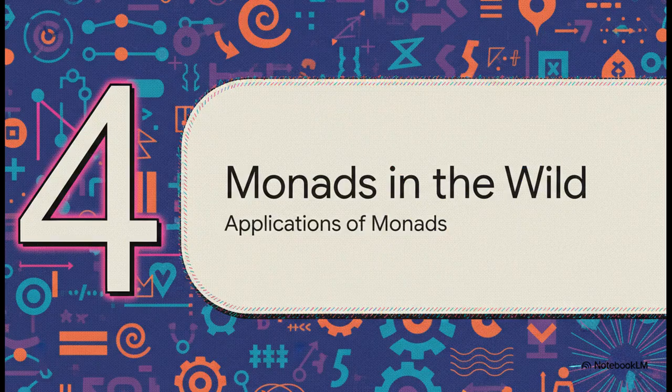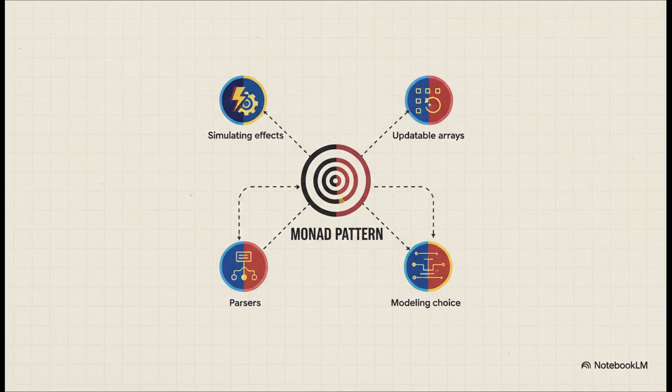Now, you might be thinking, okay, that's a neat trick for a toy example, but this pattern for taming complexity is absolutely everywhere in modern programming. Once you know what you're looking for, you start seeing it all over the place. This pattern is the secret sauce behind a ton of powerful tools. It's used to manage state cleanly, to build powerful parsers, and to handle complex things like non-determinism. But here's the big one. If you have ever used promises or async await in JavaScript or C#, guess what? You've been using monads the whole time. That .then method on a promise, that's just another name for our bind operator, chaining asynchronous computations together.